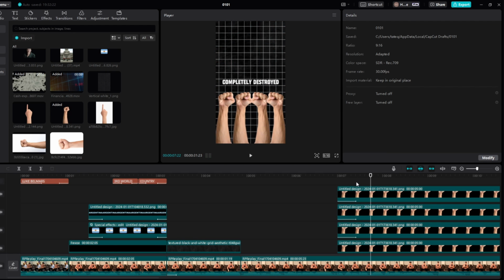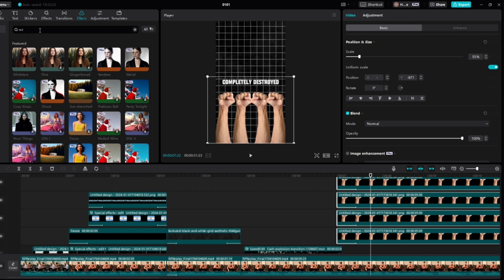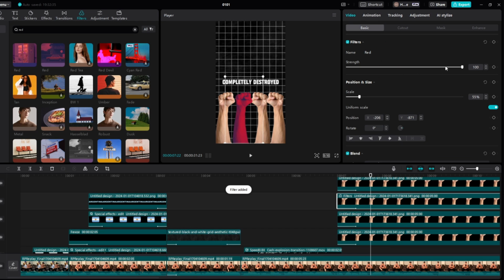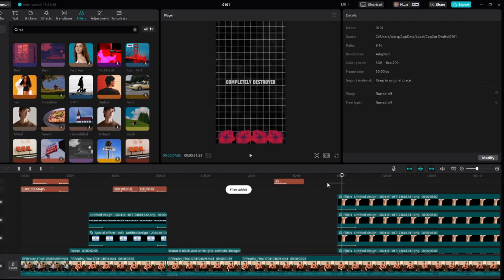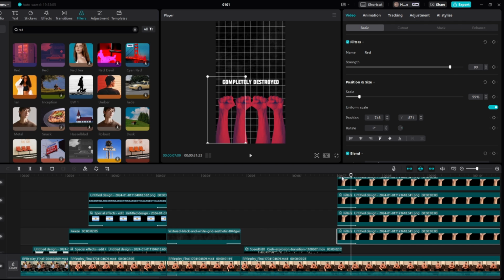Completely destroyed. And then for all these, I believe we can just highlight them all. Then if we come to filters and then we search in red, do we add in this red filter? Okay, we've got to do it individually, which is perfectly fine. Strength, yeah, we can leave on 100. So perfect, and perfect. Okay, perfect. Maybe if it's a little bit too red, you can just simply bring the strength down. I think we'll bring it down to 90 on them all. Yep, just like so. Perfect.